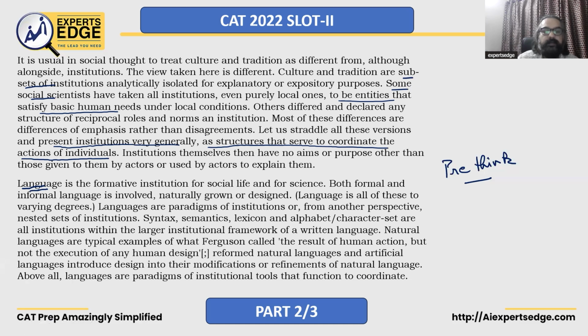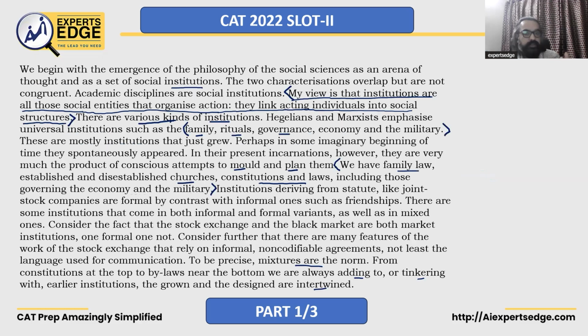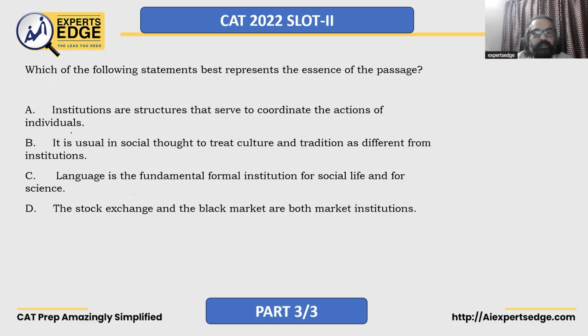Right here. Structures that serve to coordinate the actions of individuals. So we've gone on to say, this is what an institution does. This is what an institution always does. In the first paragraph also it says, my view is that institutions are all those social entities that organize action. They link acting individuals into social structures. And let's look at what the first option says. Institutions are structures that serve to coordinate the actions of individuals. I would go with this.